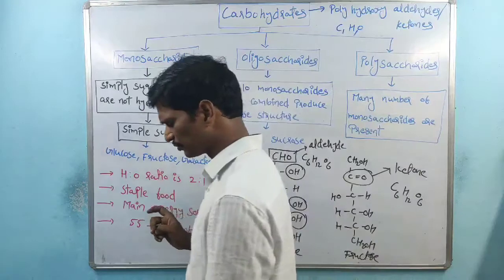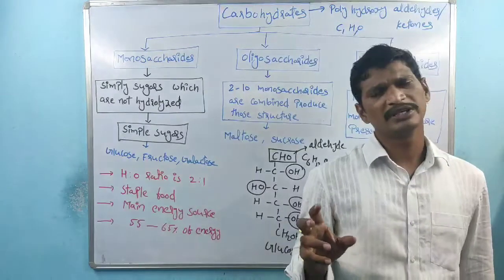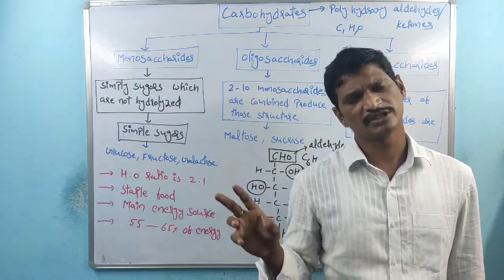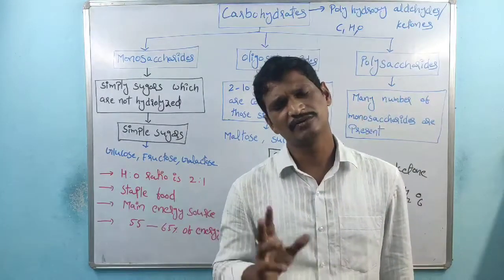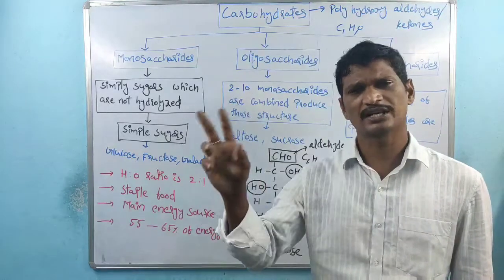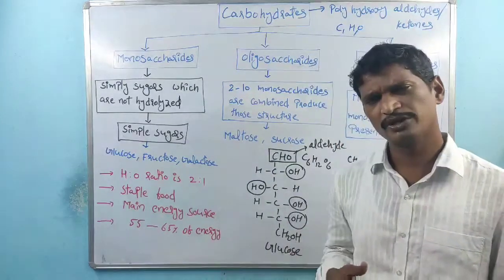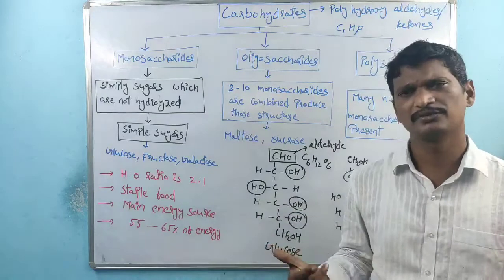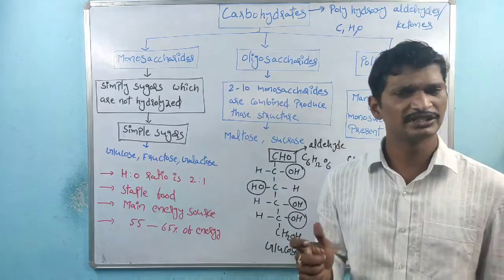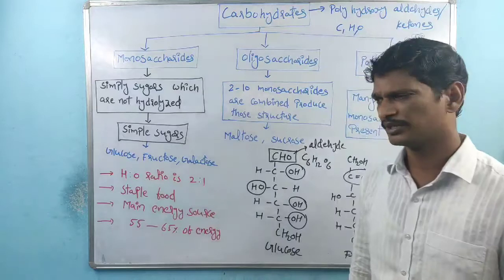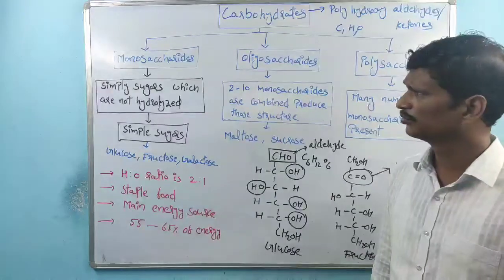Carbohydrates are the main energy source in the human body because we eat starch as staple food. Starch is converted into glucose. Glucose is involved in the glycolysis pathway followed by the TCA cycle, which is linked to the electron transport chain and produces ATP. In the human body, 55 to 65% of ATP synthesis is done by carbohydrates. That is about monosaccharides.